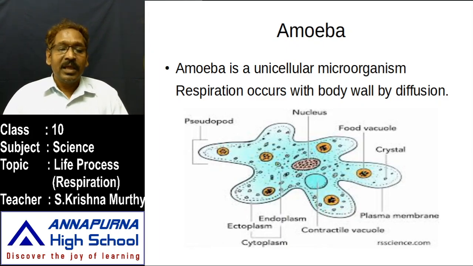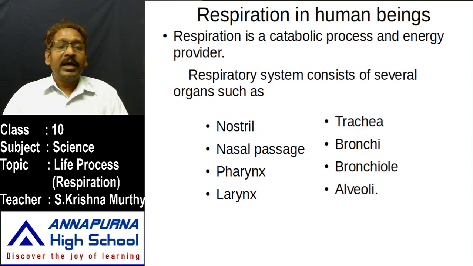Look at that. And later, respiration in human beings. Until now we have learned about respiration in different kinds of animals such as frog, amoeba, prawn, fish, etc. Let us discuss ourselves, human beings. To respire, human beings have different kinds of organs. It does not happen with one organ. That's why respiration is a system, a respiratory system. It consists of several organs.